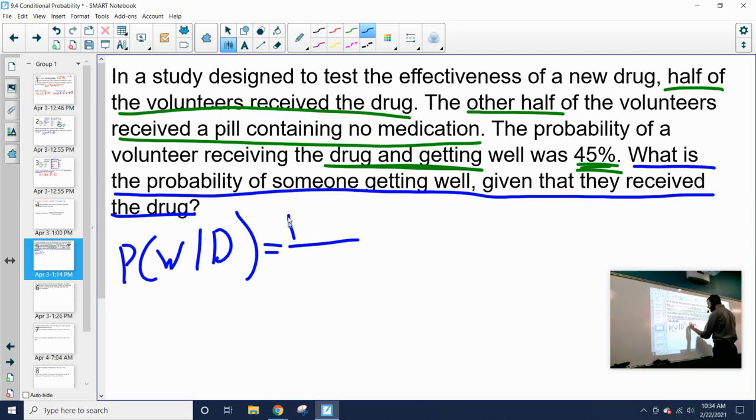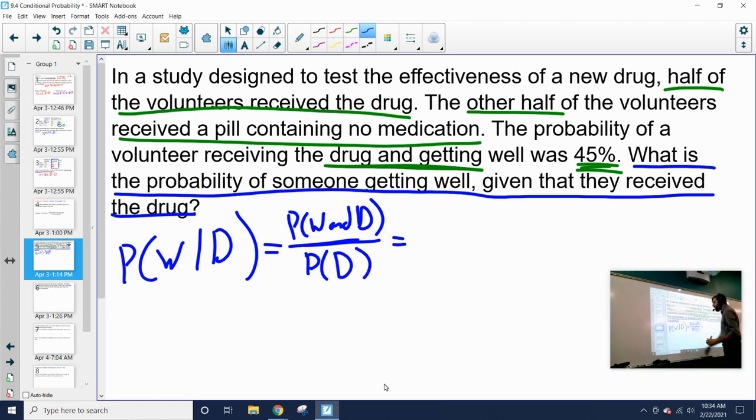So it's the probability of getting well and receiving the drug divided by the probability of just receiving the drug. So this is our conditional probability. What's the probability of getting well? We were told that the probability of a volunteer receiving the drug and getting well was 45%. So we know the top part of this fraction is going to be 45%, or 0.45.